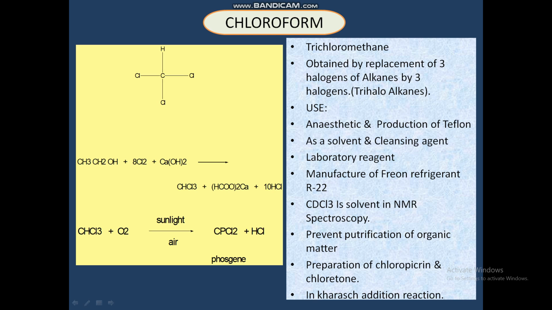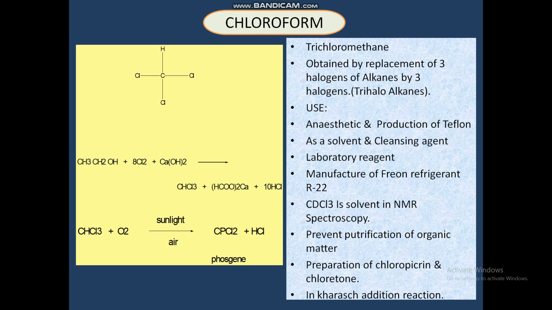So chloroform, we can use it as a first one. It is used as an anesthetic, but students, what is chloroform? CHCl3, trichloromethane. We can tell trichloromethane is the compound obtained by the replacement of three hydrogens of alkanes by three halogens. So it is called trihalogen alkanes.